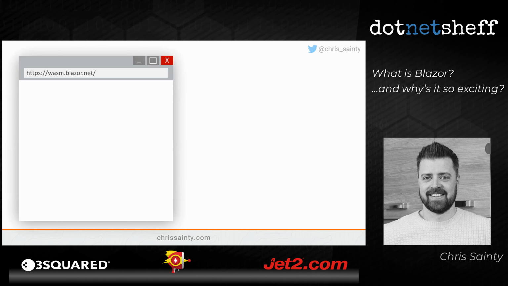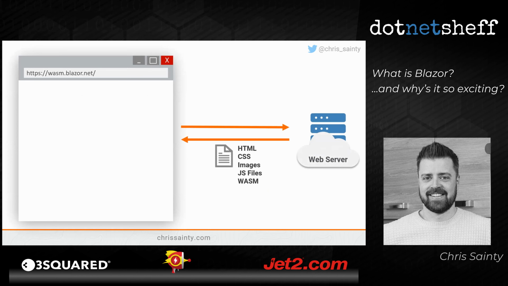So we've got our Blazor WebAssembly app on the left-hand side here, and we're going to go through the boot up process. We're going to start off by making a call to the web server, and that's going to return us back some static content. So that's the first interesting thing. We're getting back static content. This is interesting. We've not had this before in .NET. We actually don't need a .NET runtime on the web server anymore with pure WebAssembly applications.